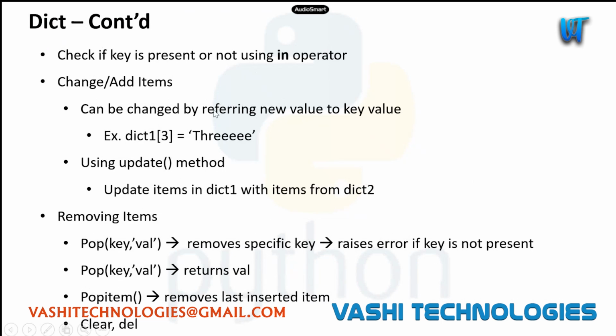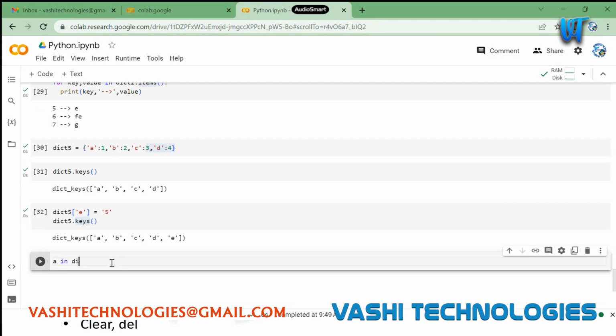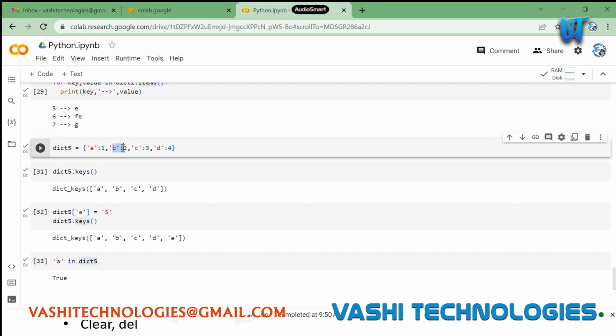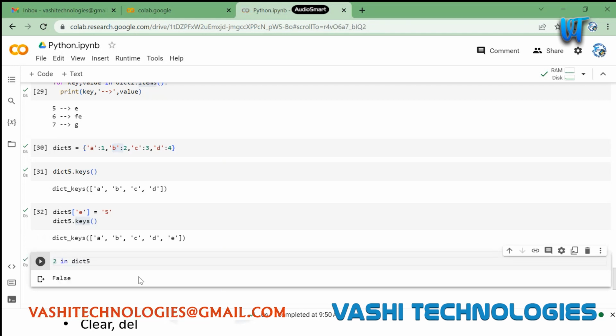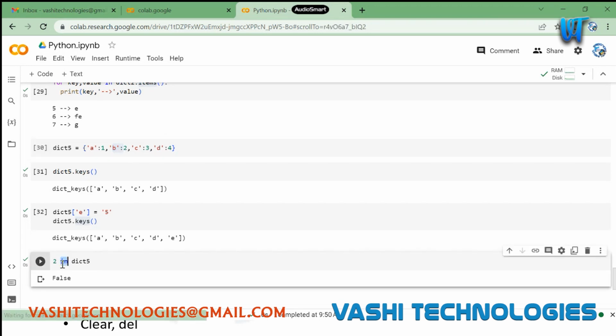And you can also check if a key is present or not using the in operator. We have this membership operator, right? Similar to lists, you can also use that. Let's say 'a' in dict5. If I'm directly trying to check if this is present in dict5 or not, dict5 will automatically search its keys. It will check if this value is present in the keys, and return true or false based on that. If it is found, it will return true. If it is not found, it will return false. So for 2 in dict5, 2 is present as a value in the dictionary, not as a key. That's the reason it is giving us false here.